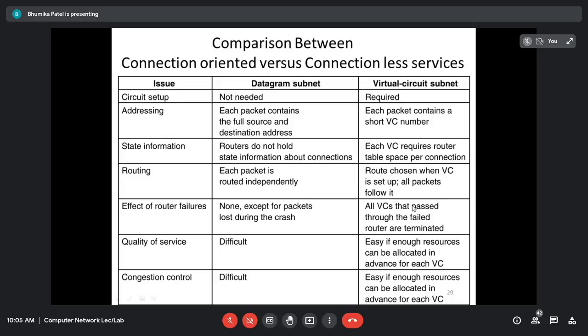Some packets may be delivered in a short amount of time, whereas some may be delivered after some time, and obviously it will become difficult.